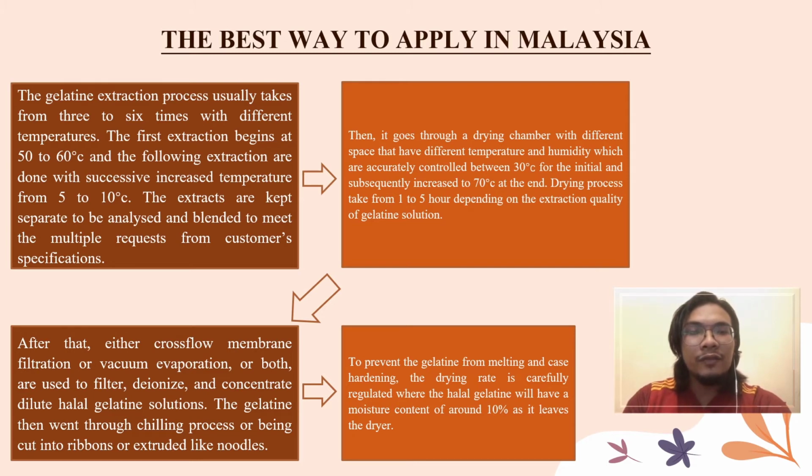For the last part, to prevent the gelatin from melting or hardening, the drying rate is carefully regulated so that the halal gelatin leaves the dryer with a moisture content of around 10%. After all of this process, we get a halal gelatin solution. Basically, the difference between halal and non-halal gelatin production is that the halal gelatin's main material comes from cow bones and skin that are slaughtered according to Islamic specification.